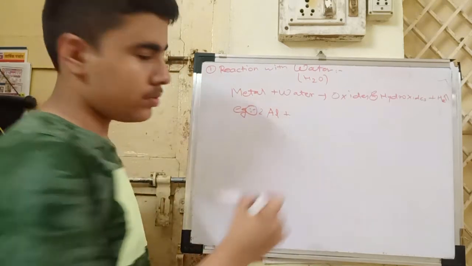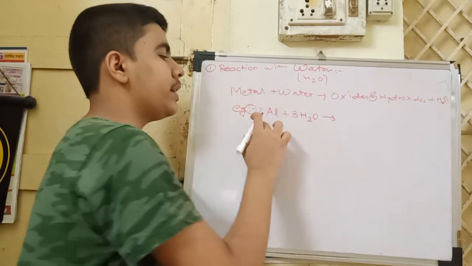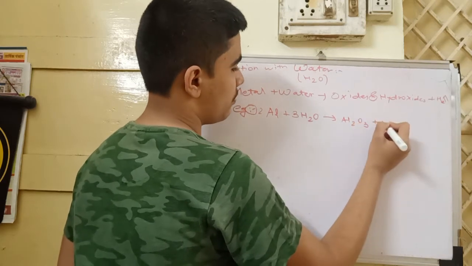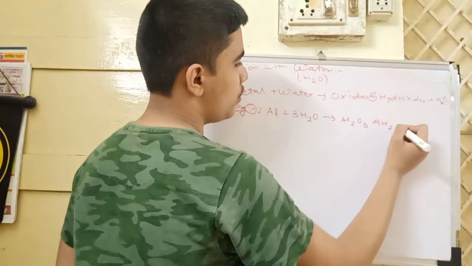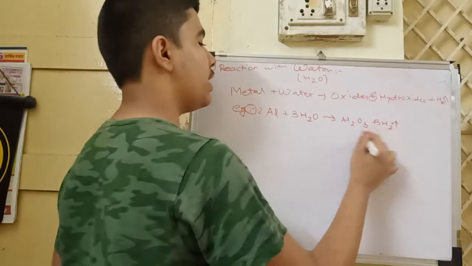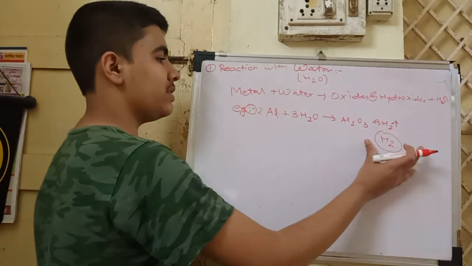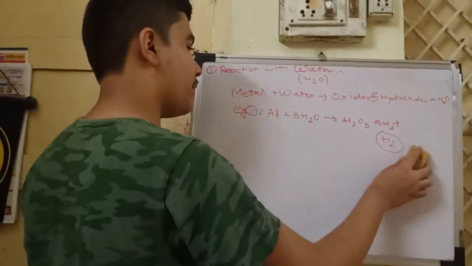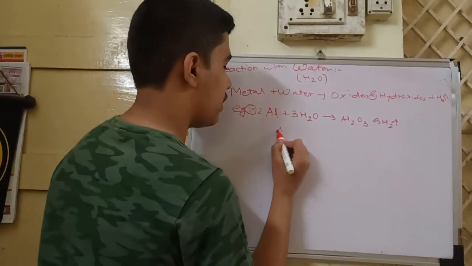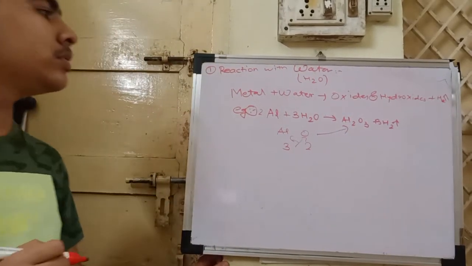2Al plus 3H2O. For balancing we are taking here 2 and 3 so that it will be balanced. Al2O3 plus 3H2 is released. Always remember that you do not take single H, we have to always take H2, because the formula for hydrogen gas is H2. It is one molecule of hydrogen. Now here Al's valency is 3, oxygen valency is 2, exchange, it will form Al2O3.